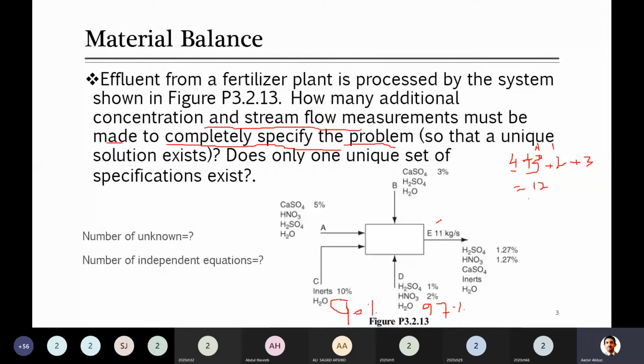It is the simple original equation of material balance: accumulation is equal to input plus generation minus output minus consumption. Because he didn't mention anything about accumulation, I have made accumulation equal to 0. Input, yes, there are inputs, so that will not be 0. Generation, why is generation 0 here?